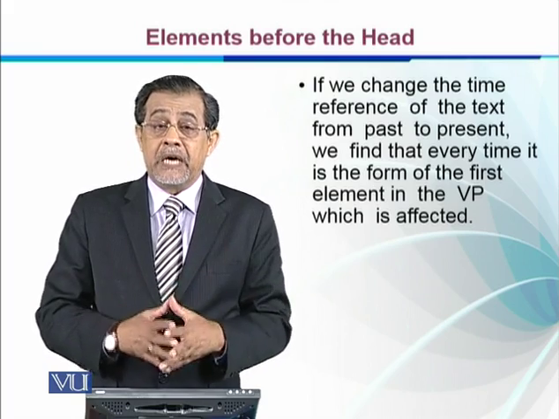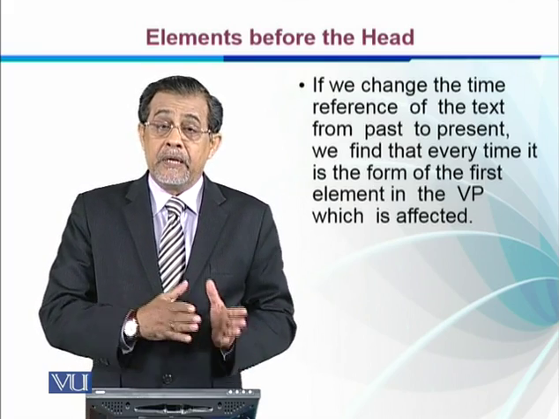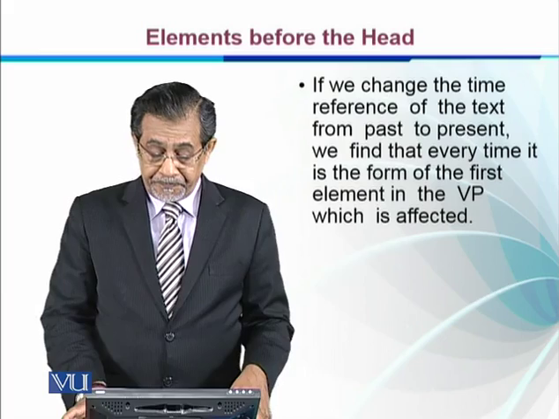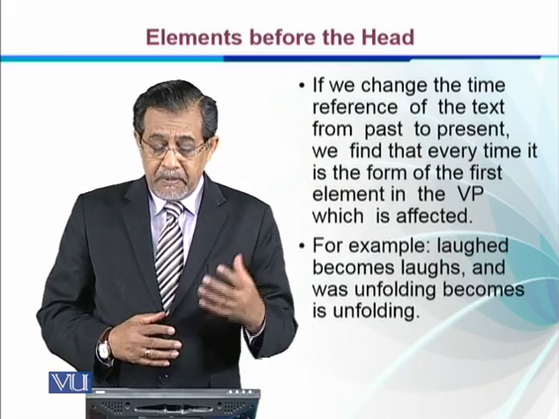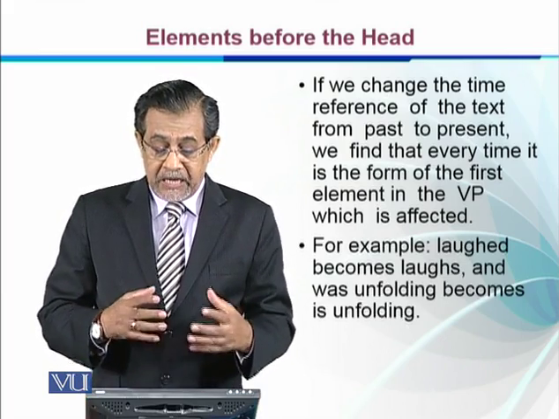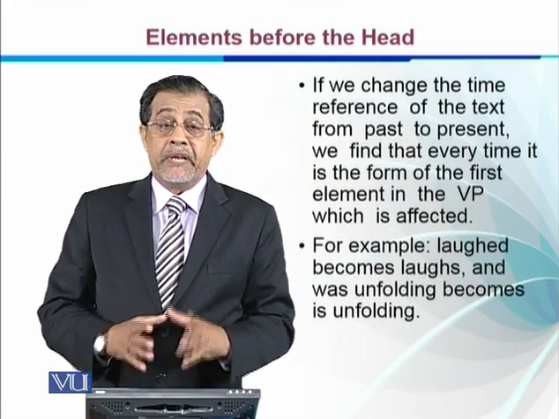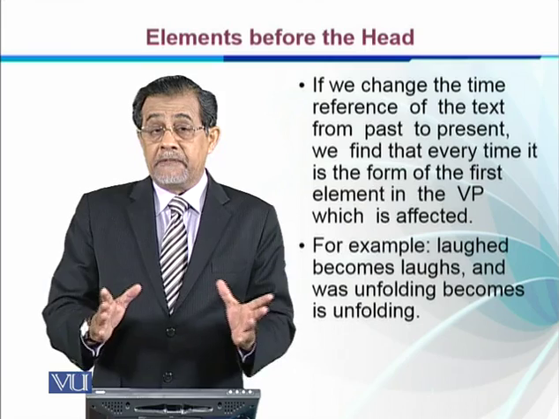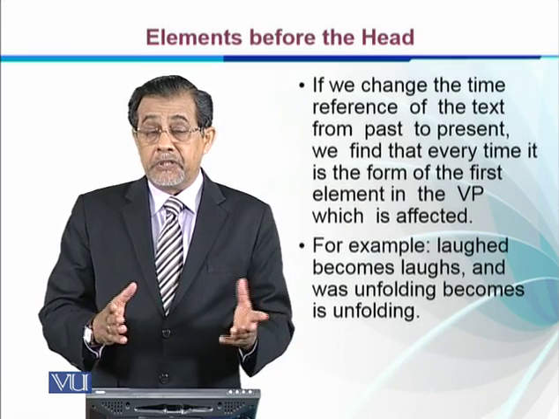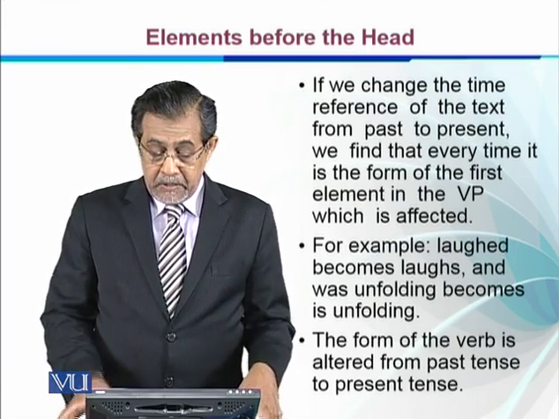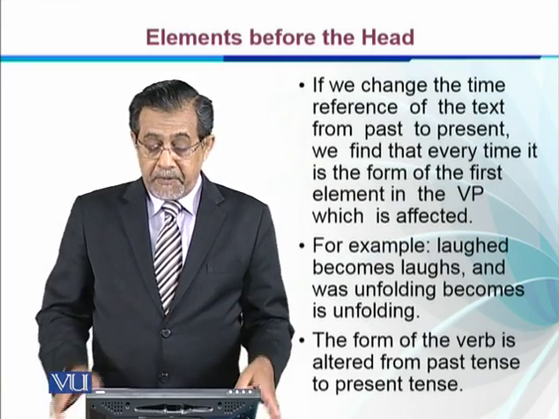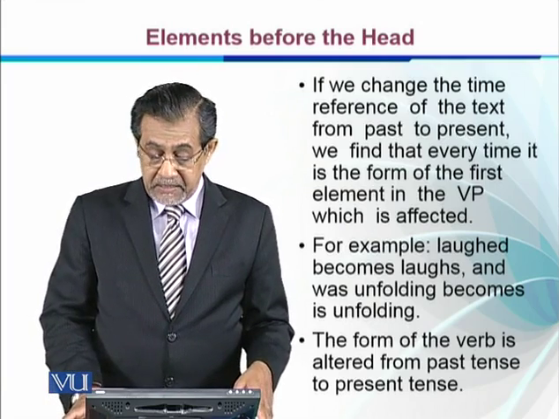It is the first element which is before the head word. Laughed becomes laughs, and was unfolding becomes is unfolding. Unfolding remains unfolding, but the first element changes its tense. The form of the verb is altered from past to present tense this way.